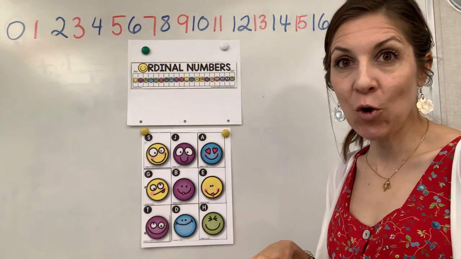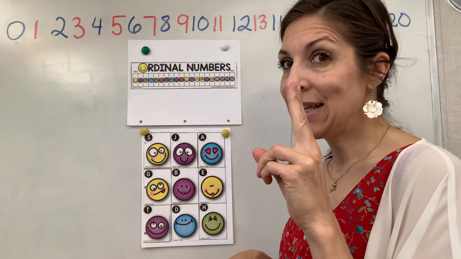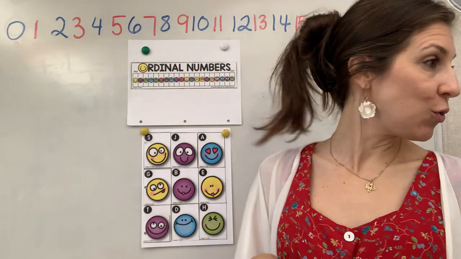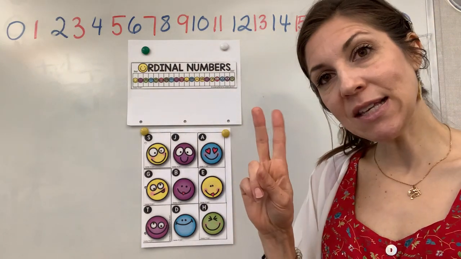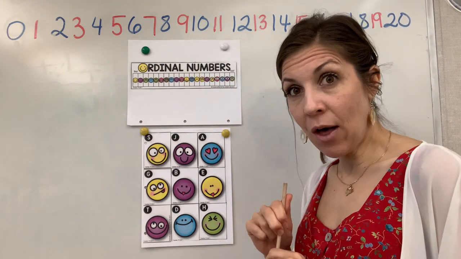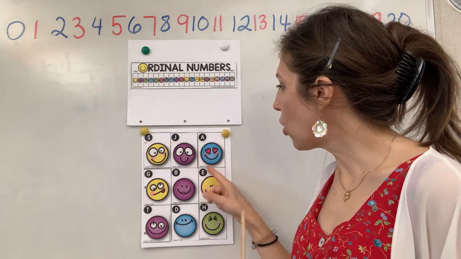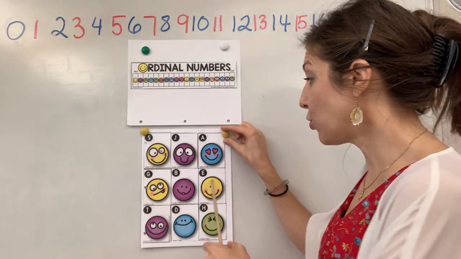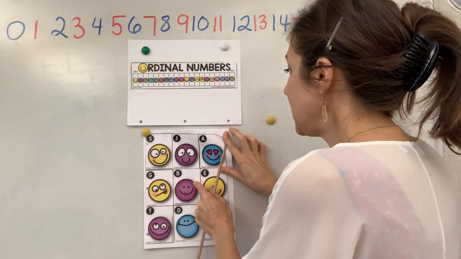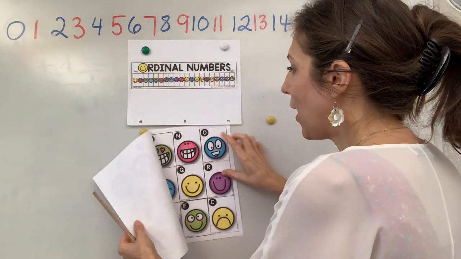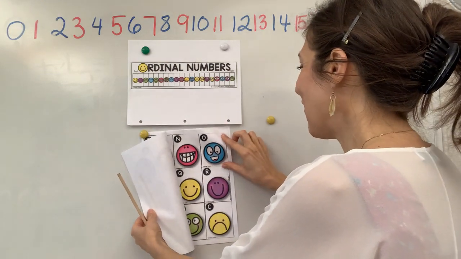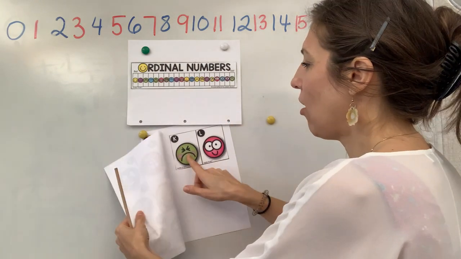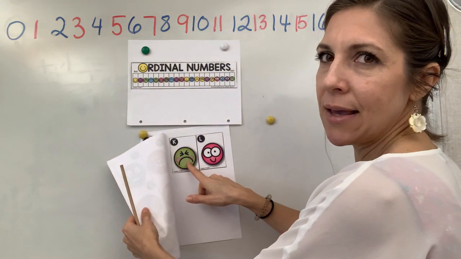So this is how the game goes. You're going to need scissors. If you have scissors, I don't have any right here beside me, but if you have scissors, with your mommy, go ahead and cut your cards. So you have 3 pages. You have this one, you have that one. Haha, that one is funny. Okay, you have that one, and then you have this one. Oh, look, he looks like he's getting sick.